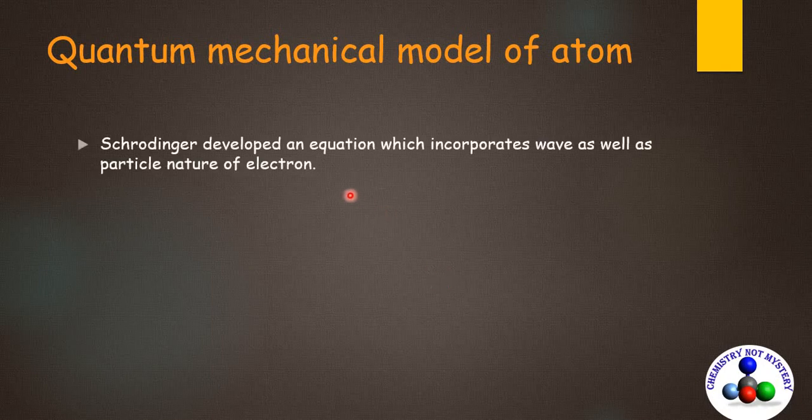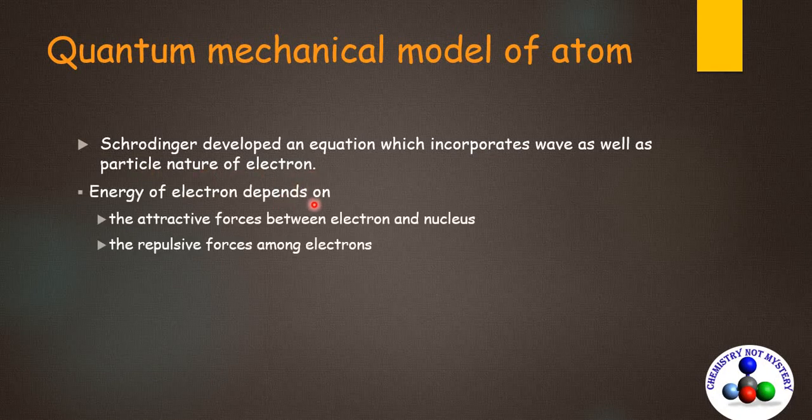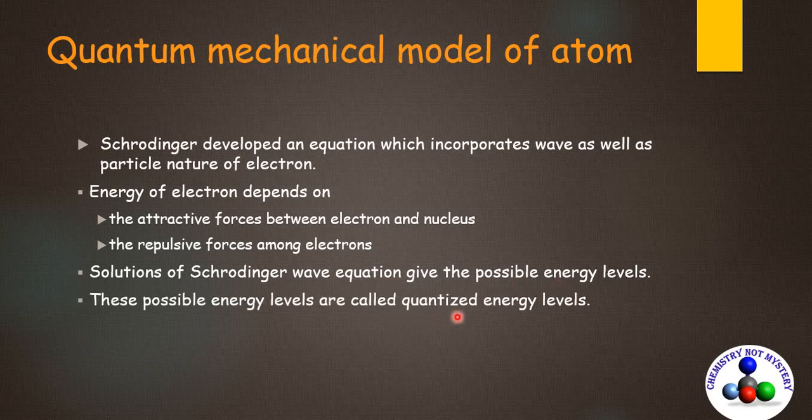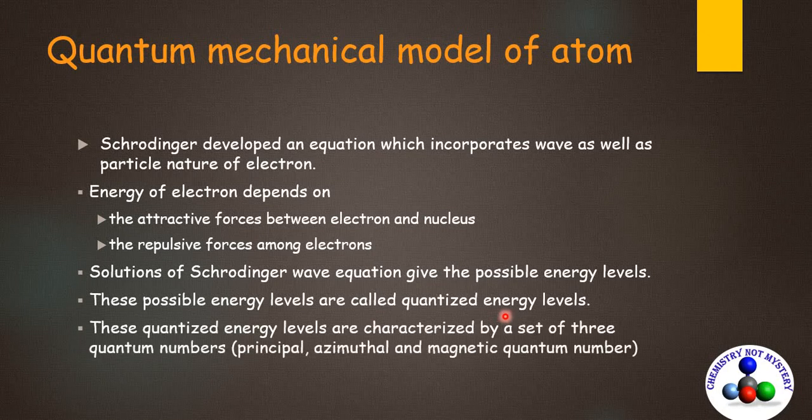So, what is the quantum mechanical model of an atom? Schrödinger developed an equation which incorporates the wave as well as particle nature of electron. The energy of an electron depends on the attractive forces between the electrons and nucleus and the repulsive forces among the electrons. The solution of the Schrödinger wave equation gives the possible energy levels. These possible energy levels are called quantized energy levels, and they are characterized by a set of three quantum numbers: principal quantum number, azimuthal quantum number and magnetic quantum number.